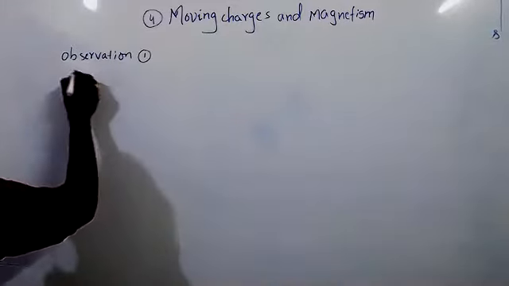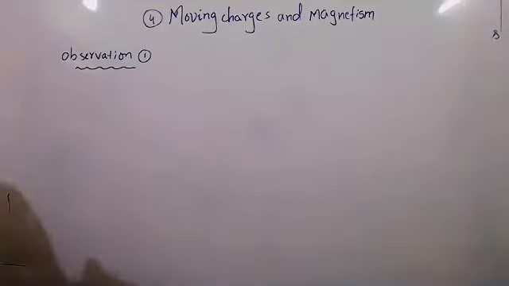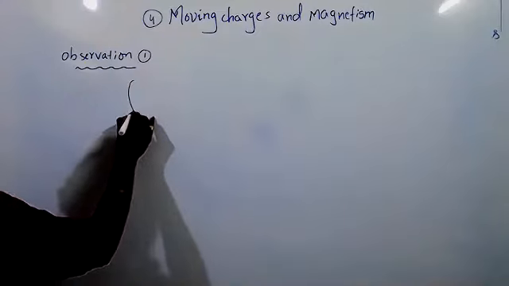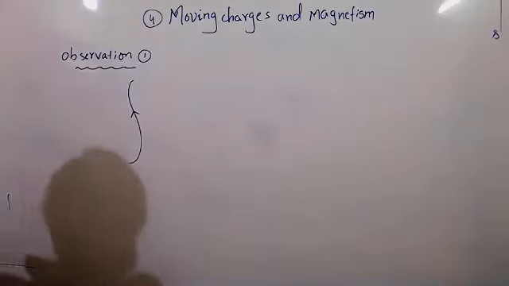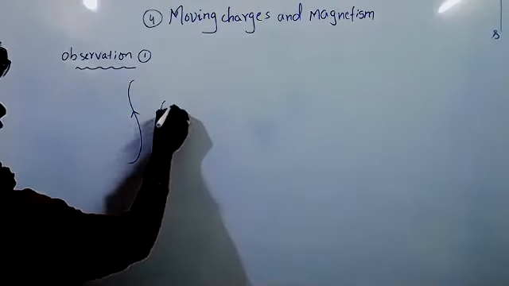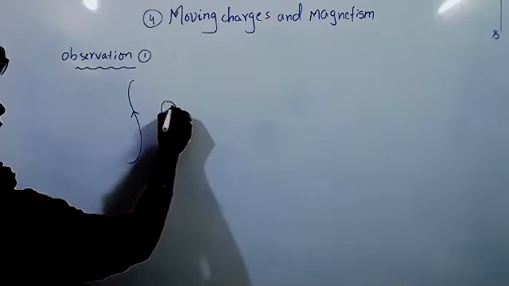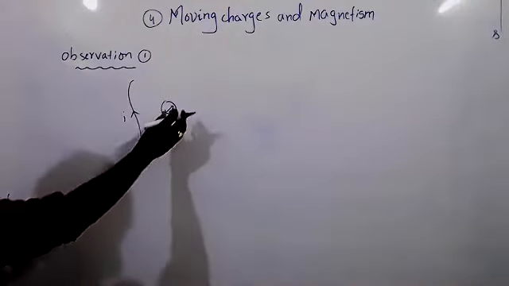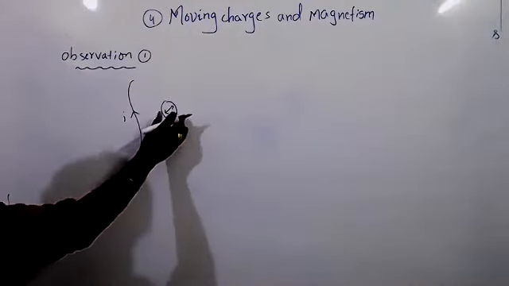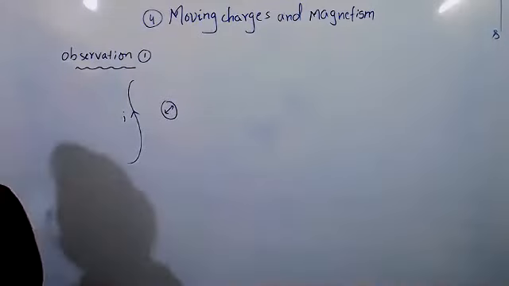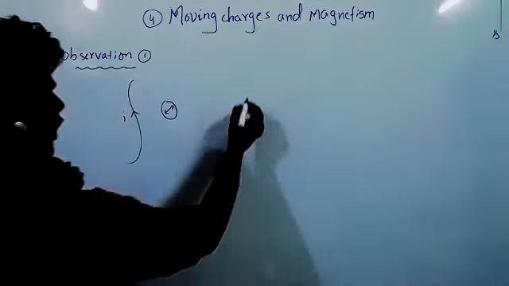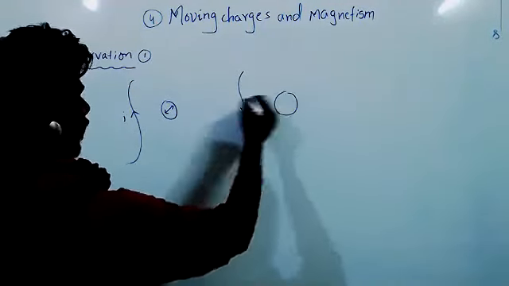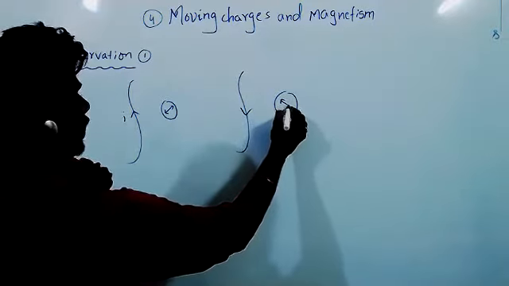Observation one: for a current carrying wire or conductor, when I place a magnetic compass here, the needle gets deflected. This magnetic needle is showing deflection. And if I change the direction of the current, the needle direction also changes.